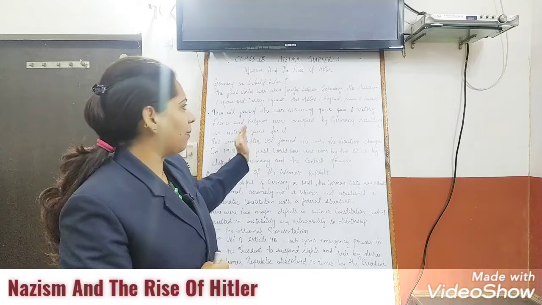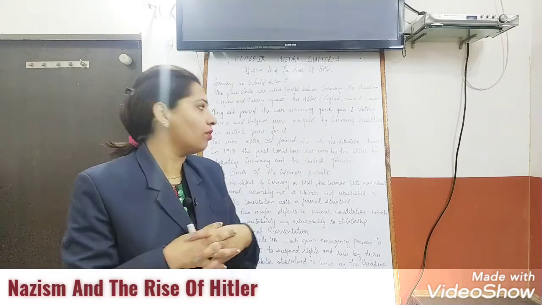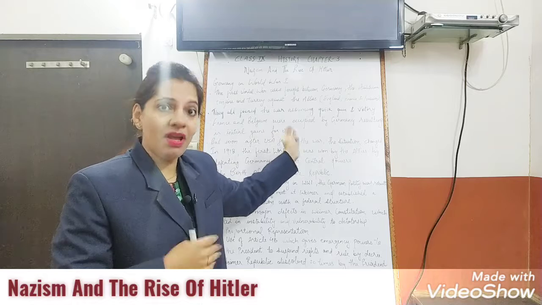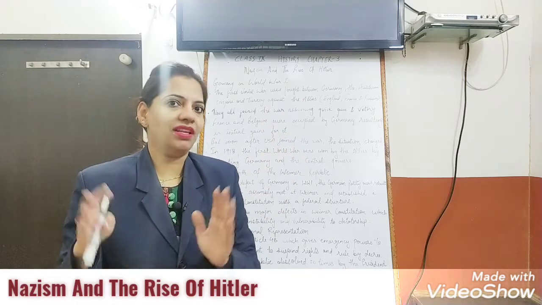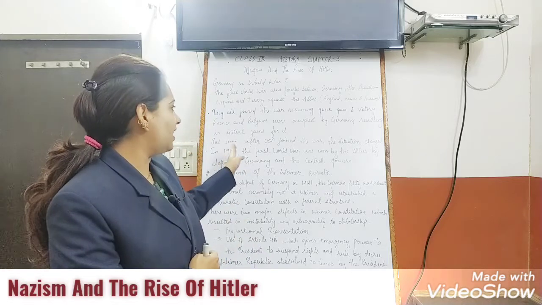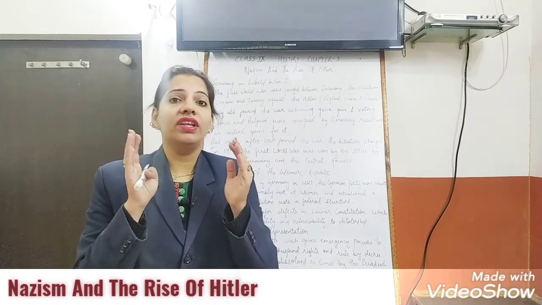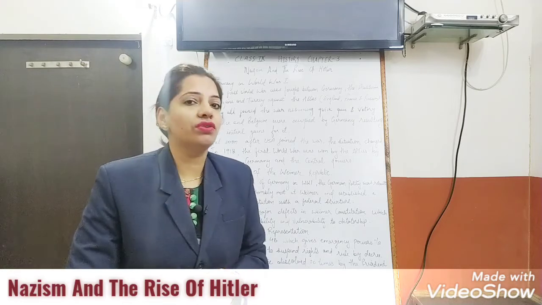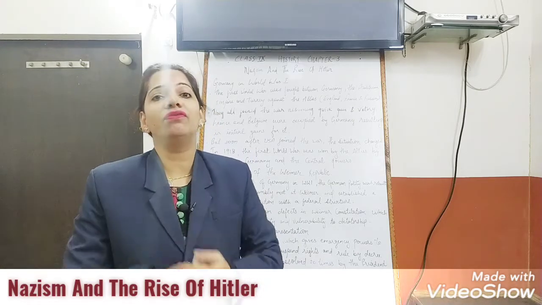Initially Germany was winning, and in the beginning Germany occupied France and Belgium and got initial gains, which means in the beginning they were winning. Later on, in 1918, USA joined the First World War, and that was when Germany was very badly defeated.